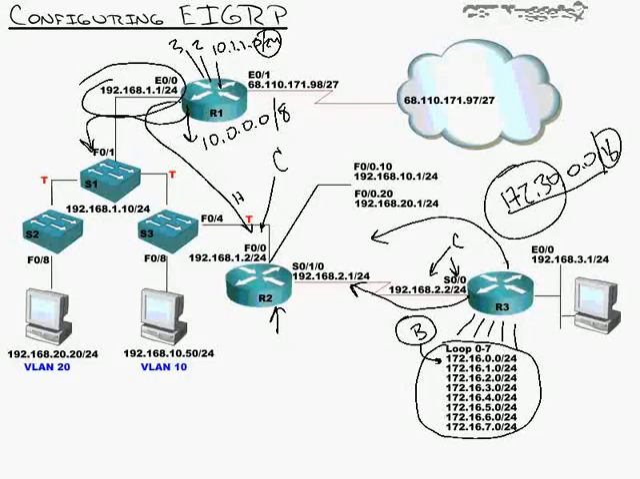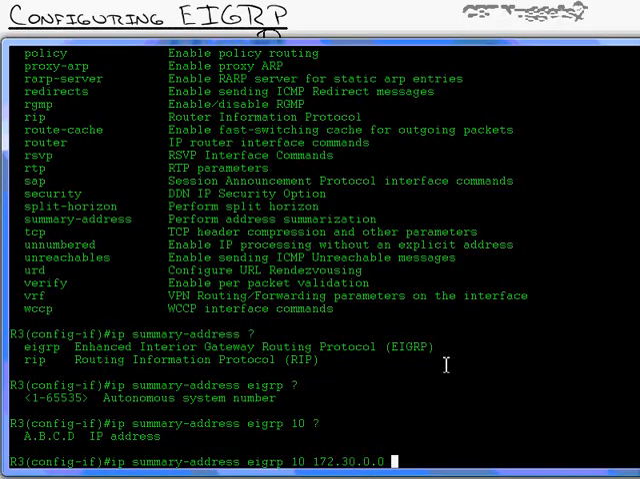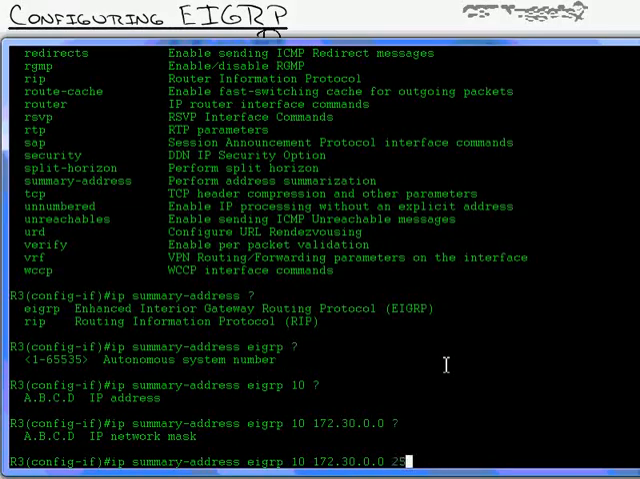172.30.0.0. Now, in the last video on OSPF, we figured out the best summary mask for the 172.30 networks would be 255.255.248.0. And that would summarize 0 through 7. Now, I know we added 8 in there, and we'll see how EIGRP handles that. I'll put 255, and let me hit the question mark, 255.248.0. It's asking for that summary mask.